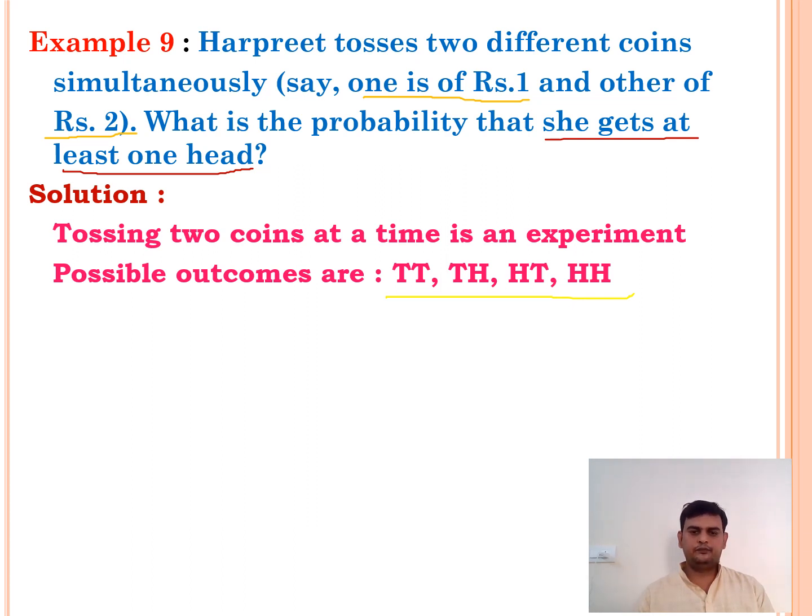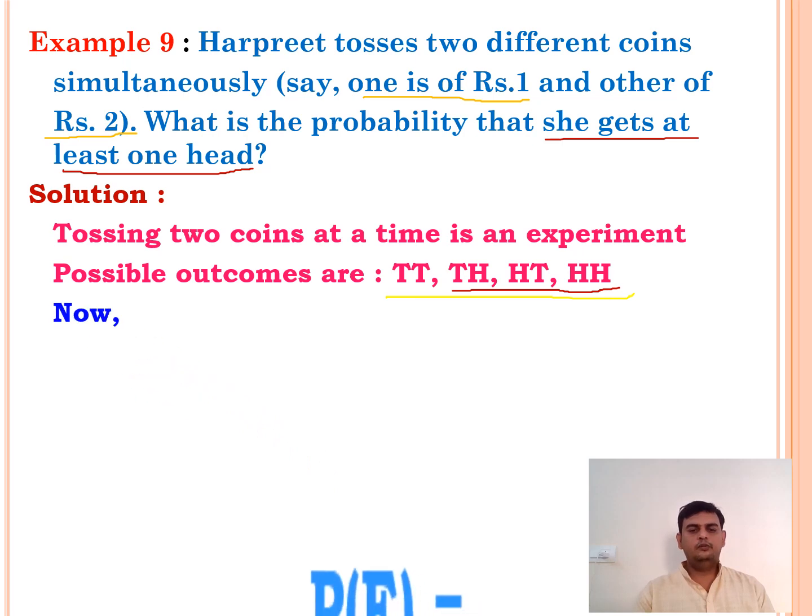These are the 3 favorable outcomes, because in this I have one head, here I have one head and here I have 2 heads. I said at least means one or more. I have 3 favorable outcomes. Let us see the probability.